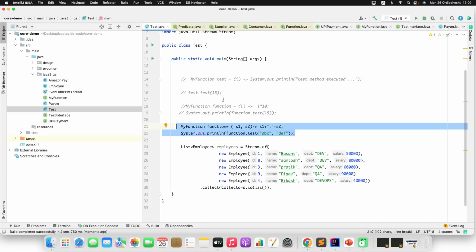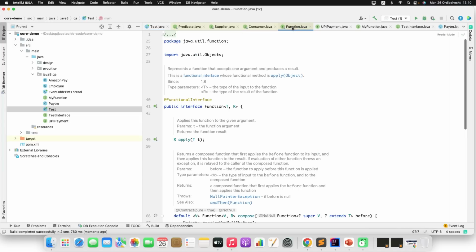Now let me take you through an example of predicate, supplier, consumer, function, any one of them. Let me take this function. Since you know function is a functional interface, having one abstract method which has an input of type T, which is generic, and also has some return type. So let me convert this method to the lambda expression.